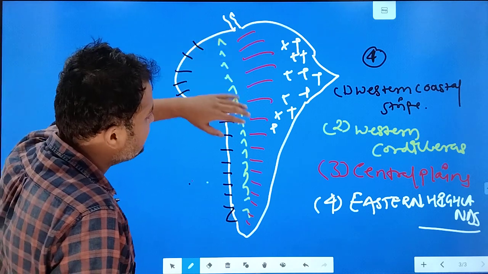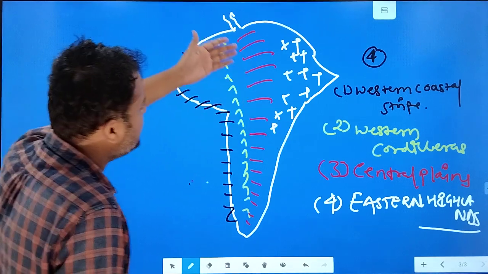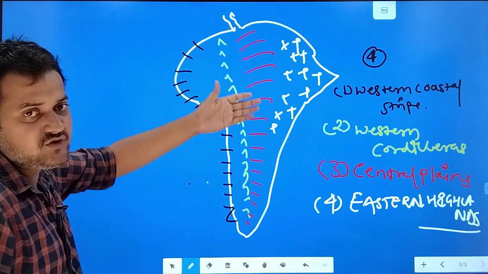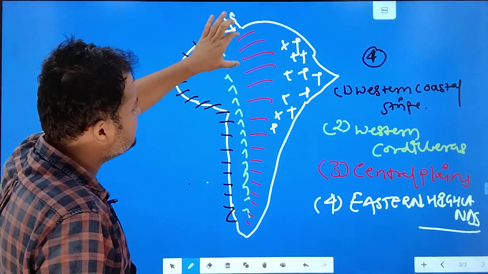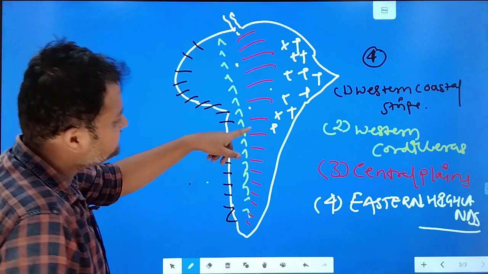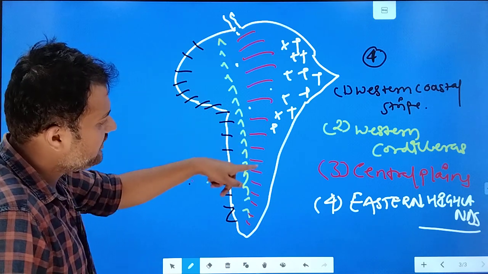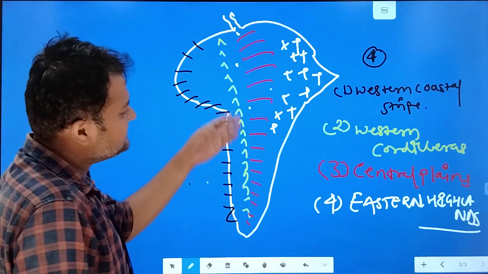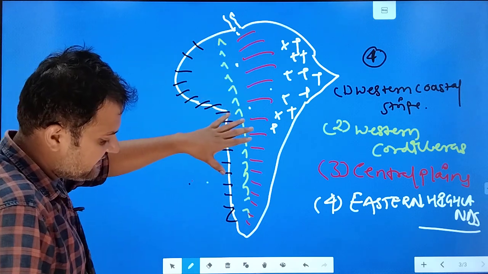Here come the central plains, and in the next slide I will tell you these central plains comprise various grasslands, like here come the Llanos, Campos, Caatingas, right? And then here comes Gran Chaco, here comes Pampas. So all these grasslands cover the central plain region, right?